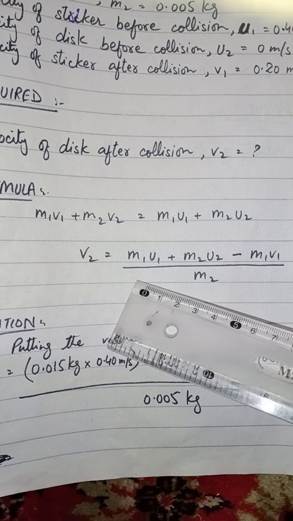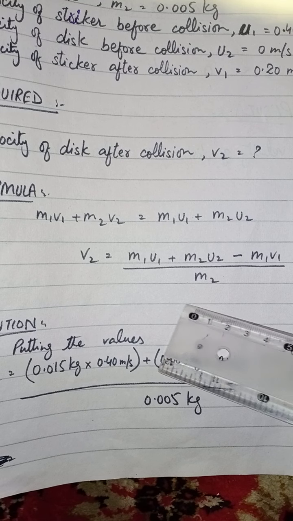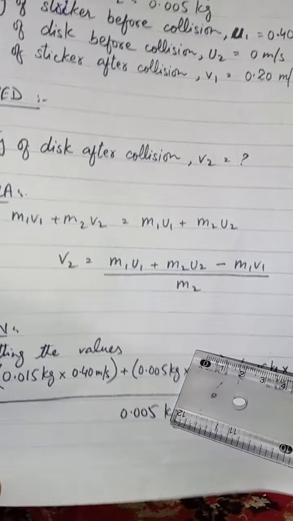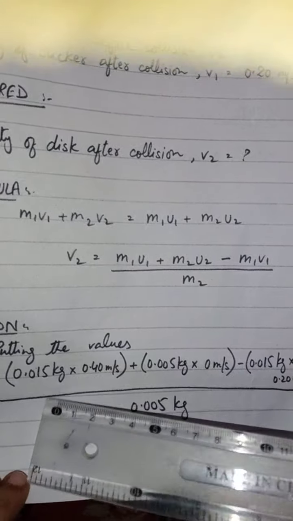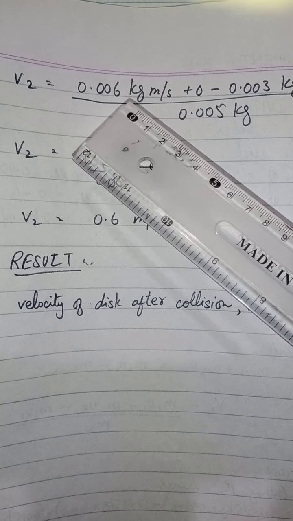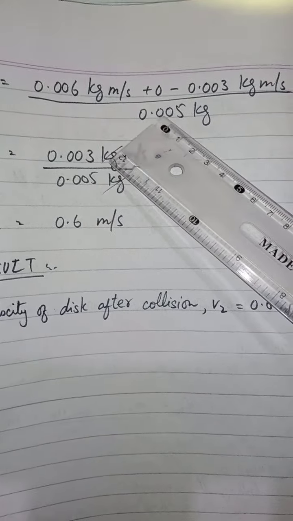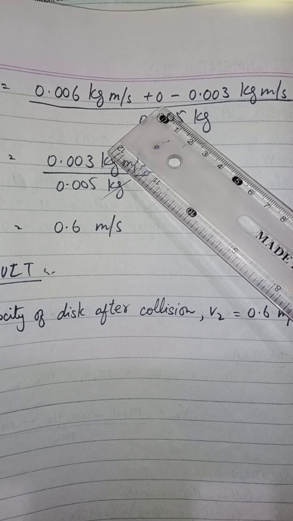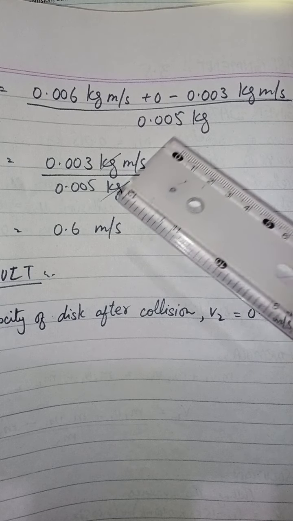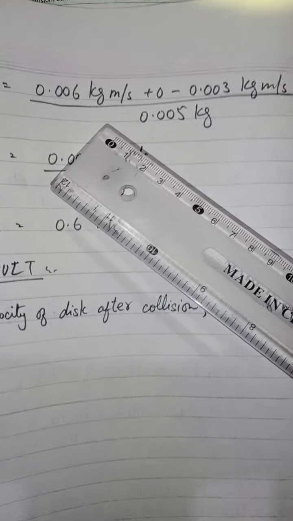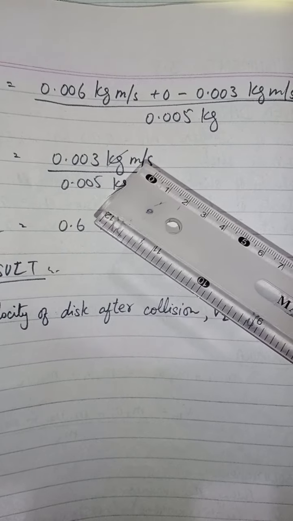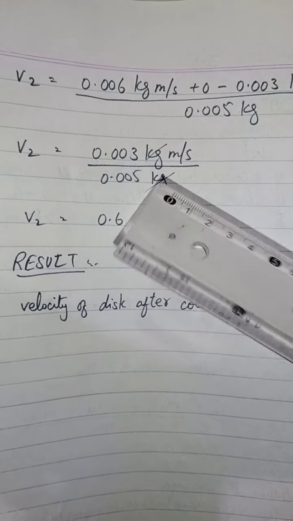Now we have all these values of m1 u1, m2 u2, m1 v1 and m2. Now by putting all these values with their signs, plus and minus, and division, we multiply: the product of the first two values is 0.06 kilogram meter per second with plus sign, the product of the second two values is 0 with minus sign, and the product of the last two values is 0.003, dividing by 0.005 kg. Now by adding and subtracting, the answer will be 0.003 kilogram meter per second divided by 0.05 kilogram.